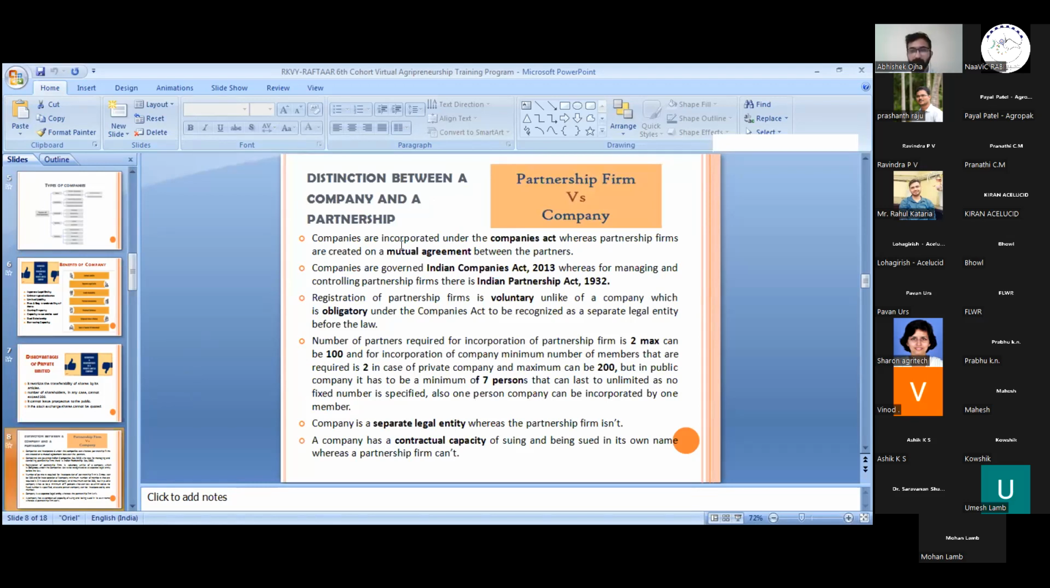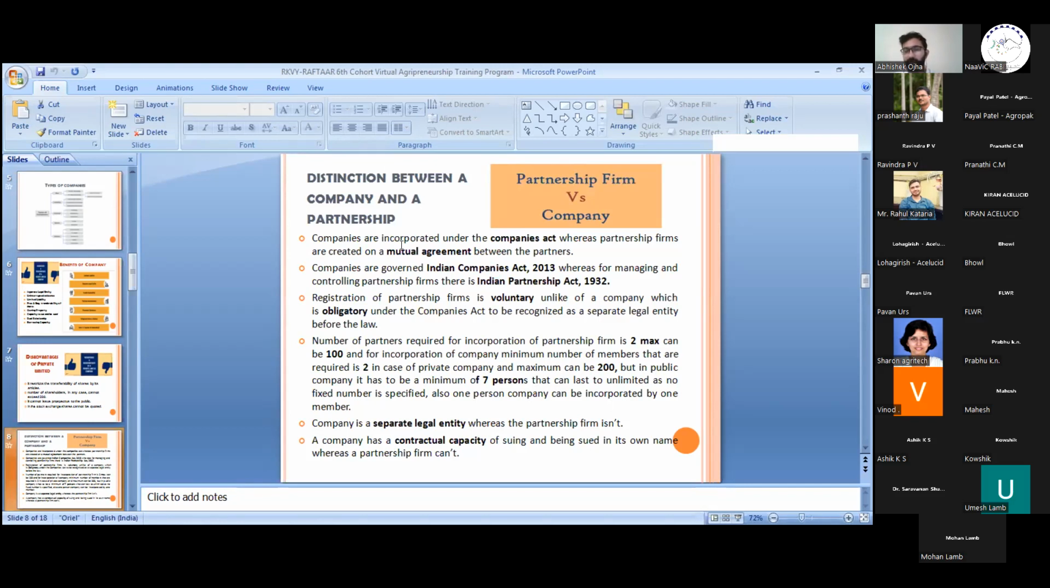So we are going to the next topic, the distinction between companies and the partnership firm. We all know that we can incorporate a company and we can incorporate a partnership firm, but the partnership firm has its own benefits and liabilities, and for the company we have seen the benefits and disadvantages. So companies and partnership firms have various differences. In this slide, we are discussing all those matters describing the distinction between companies and partnership.